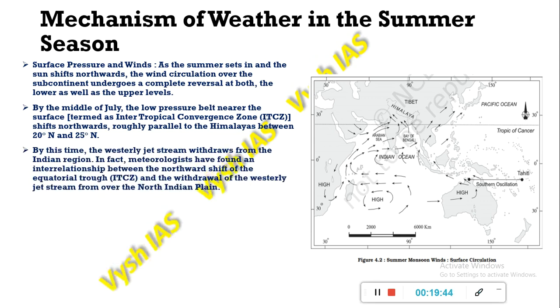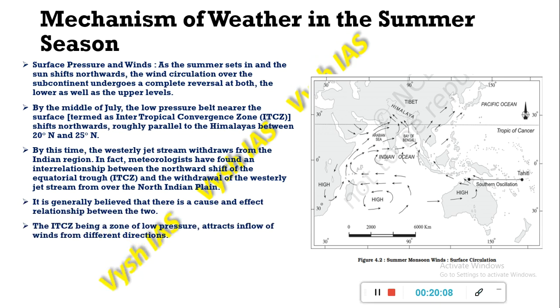By this time, the westerly jet stream withdraws itself from the Indian region, and many meteorologists have found that the interrelationship between the northwest shift of this ITCZ and the withdrawal of the westerly jet streams over the North Indian plateau is generally due to a cause and effect relationship between the two of them.